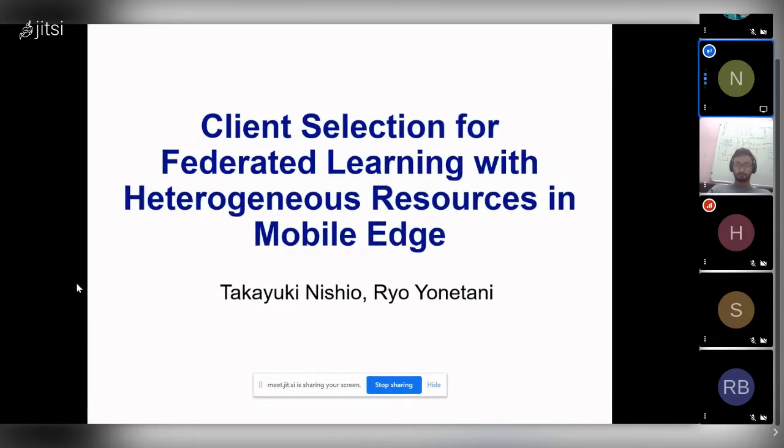Yep. Yeah, so as Ramesh mentioned, client selection is a very important step in federated learning model training. So now I'll be discussing one of the protocols or procedures for client selection in FL with heterogeneous resources in Mobile Edge.